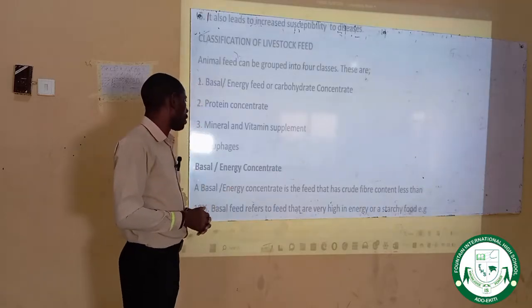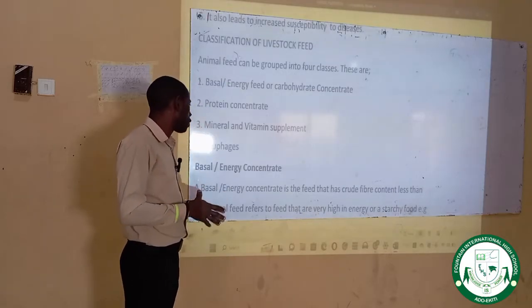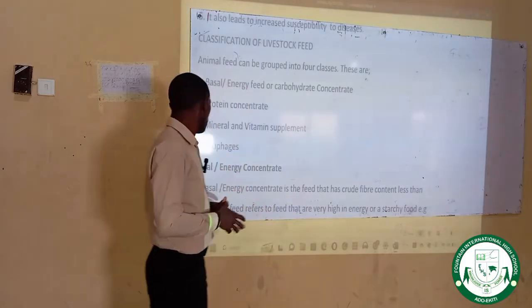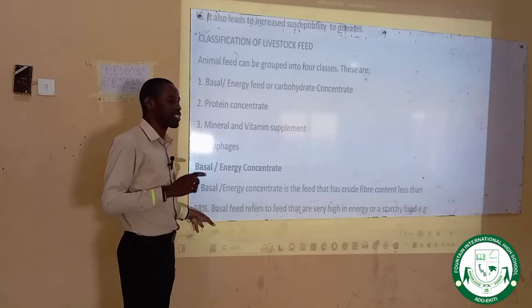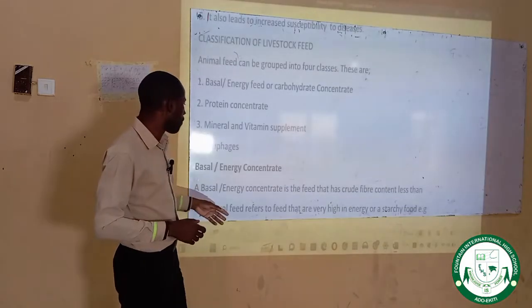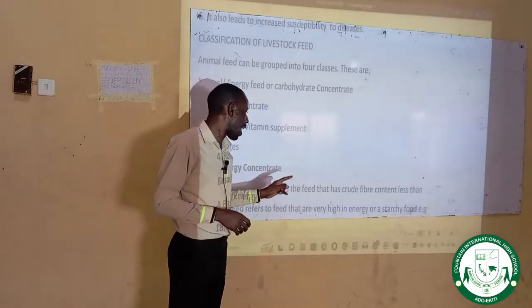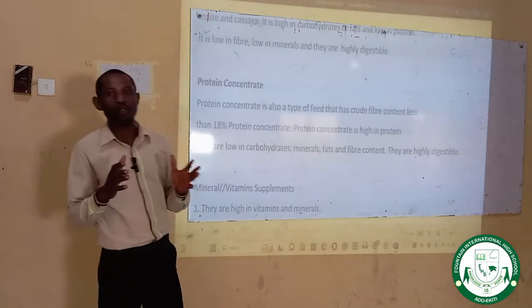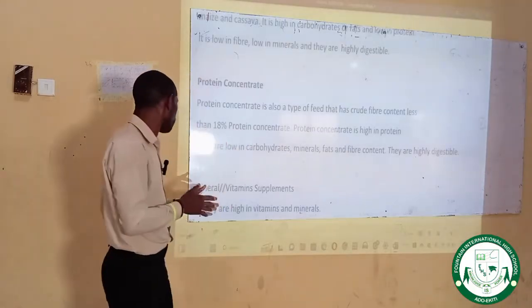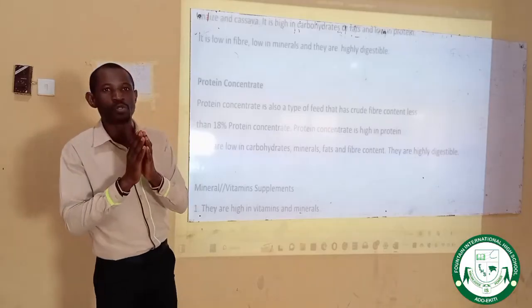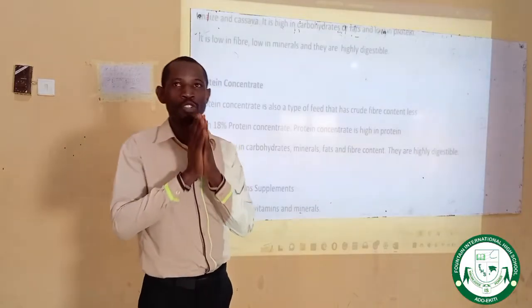Basal feed. A basal or energy concentrate is a feed that has a crude fiber content of less than 18%. Basal feed refers to feed that is very high in energy or starchy food. One thing I want you to note about basal feed is that it is the type of feed that supplies energy to farm animals when it is consumed.